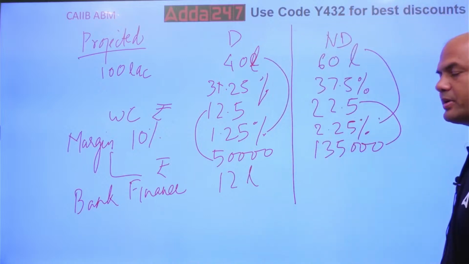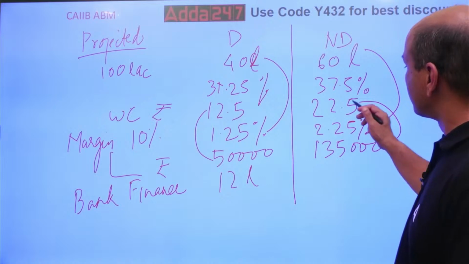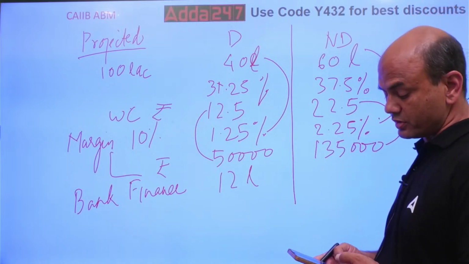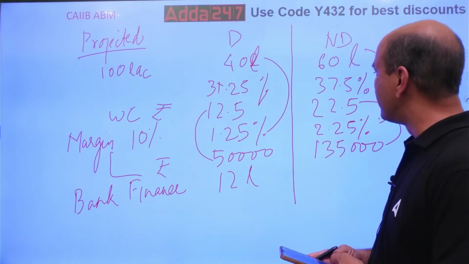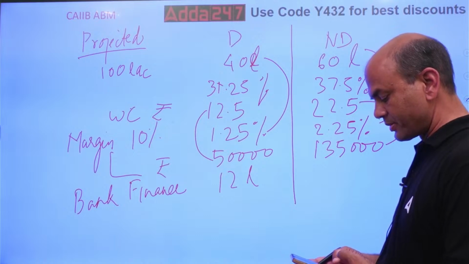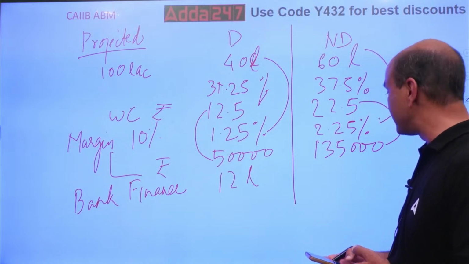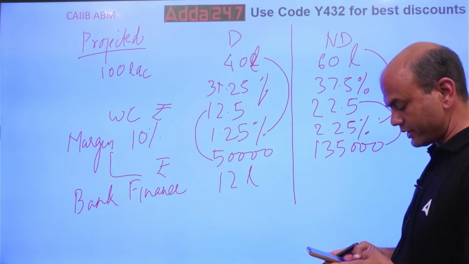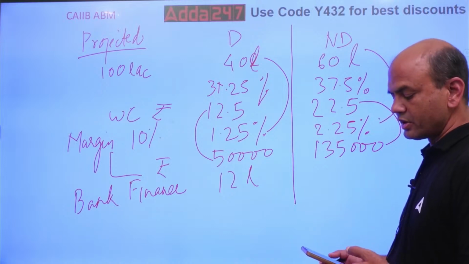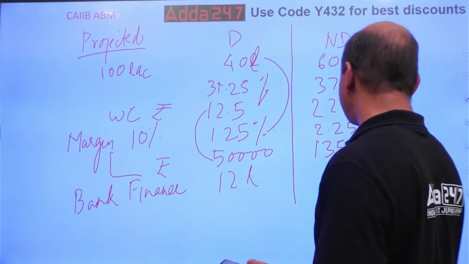In the non-digital part, what am I getting? 22.5 minus 1,35,000. This you'll have to do on the calculator. 22 lakhs 50,000 minus 1,35,000. So you get 21 lakh 15,000.